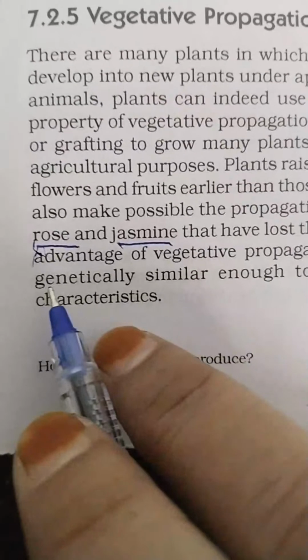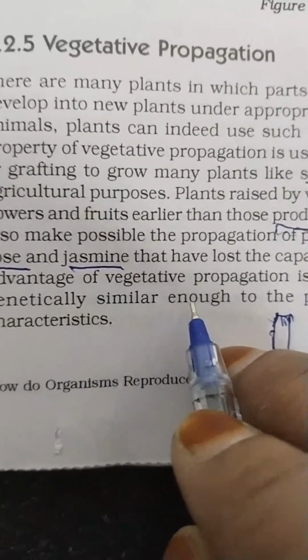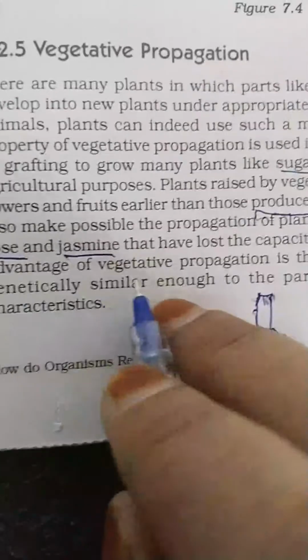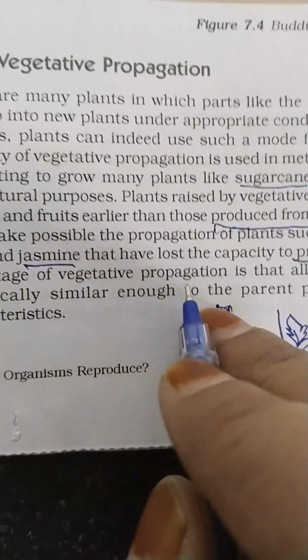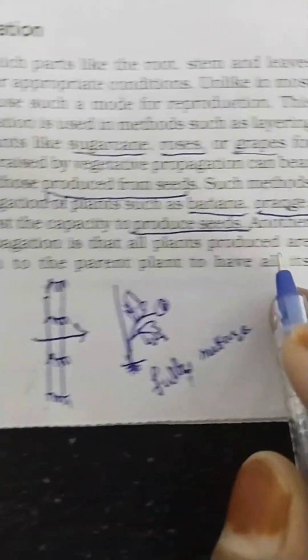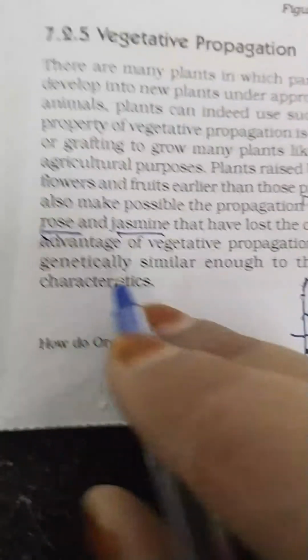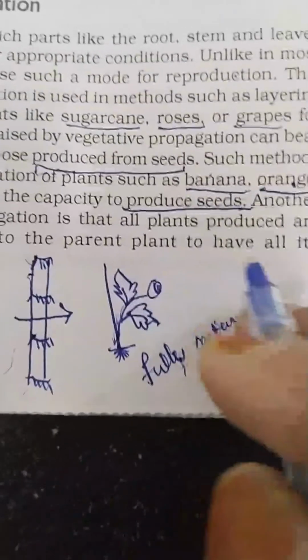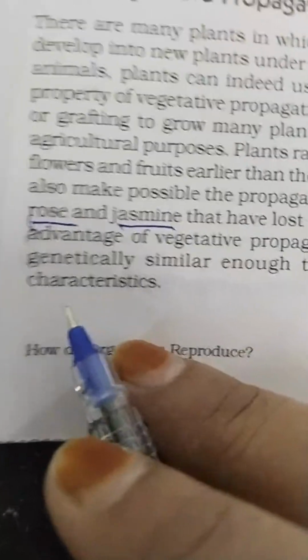Another advantage of vegetative propagation is that all plants produced are genetically similar enough to the parent plant to have all its characteristics.